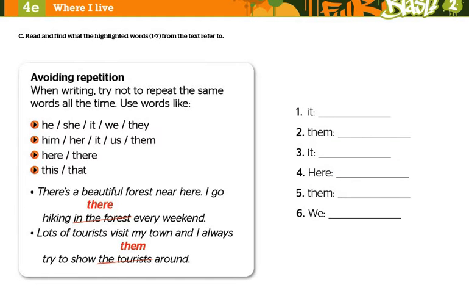Okay, so next activity is a lesson related to writing. It is about avoiding repetition. What is repetition?